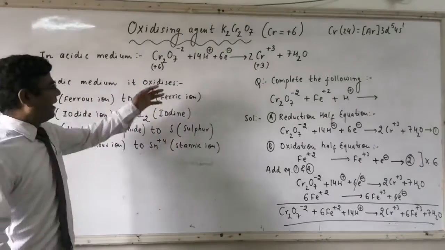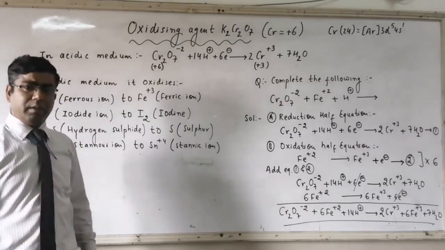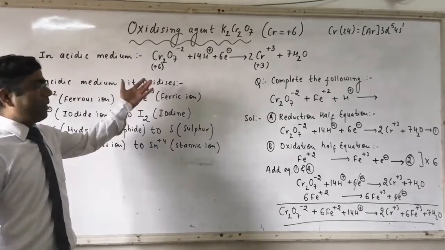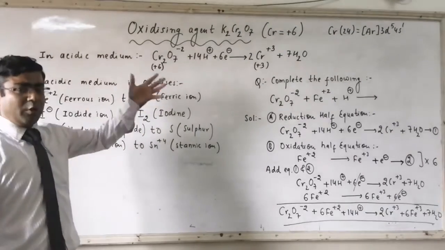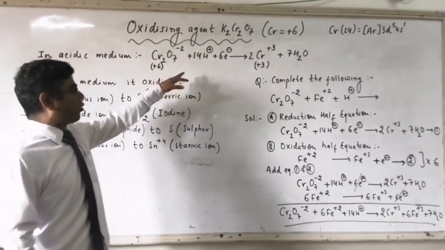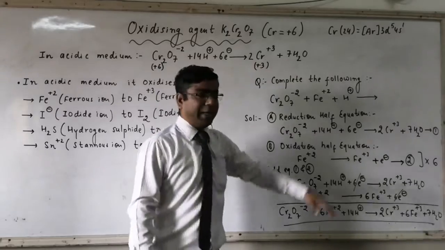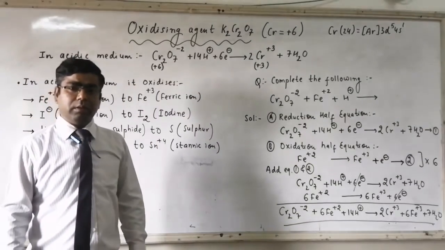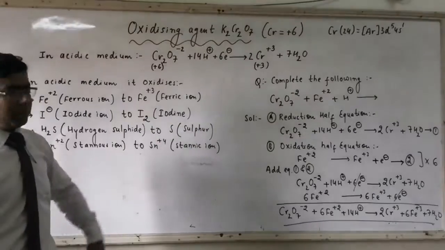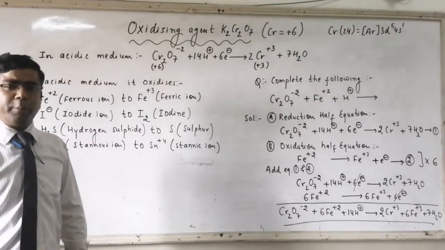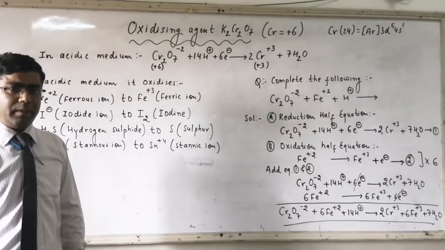So the overall balanced equation in acidic medium for potassium dichromate is Cr2O7 minus 2 plus 14H plus plus 6 electrons gives 2Cr plus 3 plus 7H2O. So this is the balanced reduction equation for potassium dichromate.